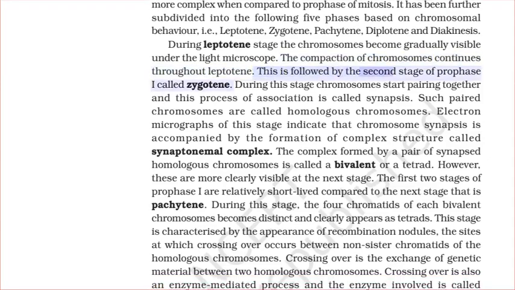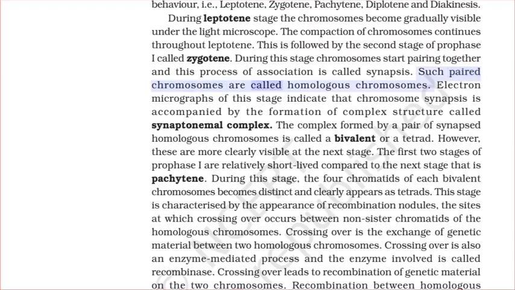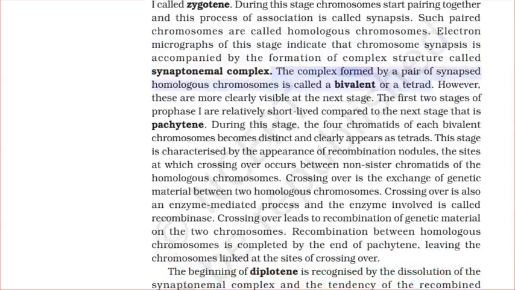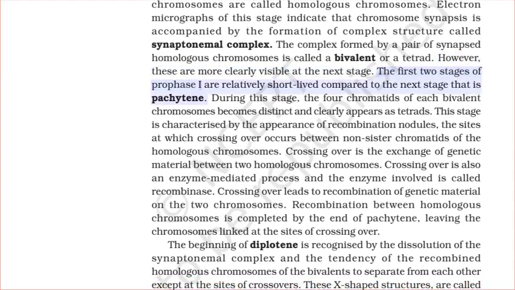This is followed by the second stage of prophase called zygotene. During this stage, chromosomes start pairing together, and this process of association is called synapsis. Such paired chromosomes are called homologous chromosomes. Electron micrographs of this stage indicate that chromosome synapsis is accompanied by the formation of a complex structure called the synaptonemal complex. The complex formed by a pair of synapsed homologous chromosomes is called a bivalent or a tetrad. However, these are more clearly visible at the next stage. The first two stages of prophase are relatively short-lived compared to the next stage, that is pachytene.